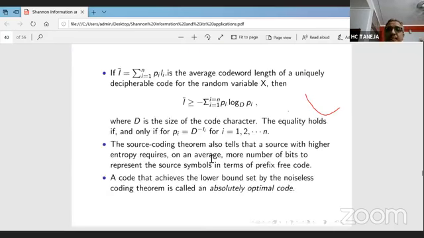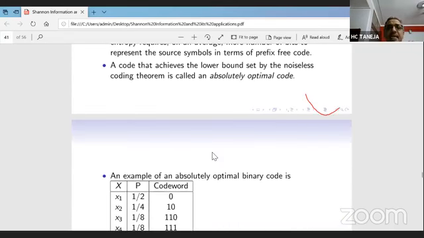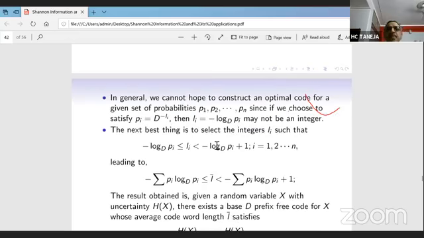So what can be the best? It was found that the minimum can be this. If you are able to achieve the minimum, we cannot make a length smaller than this. Then, using that concept, if we are not able to achieve the minimum, we can achieve within 1 digit of the minimum: the entropy is less than or equal to L bar, which is less than the entropy plus 1. So this was the main application of the entropy in the source coding theorem at that time.